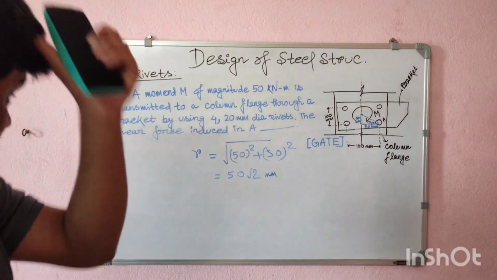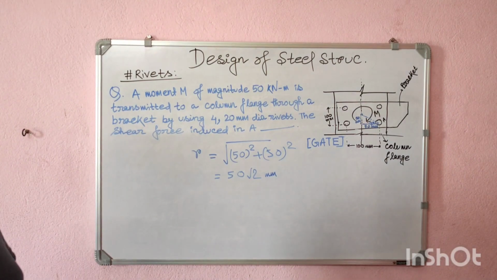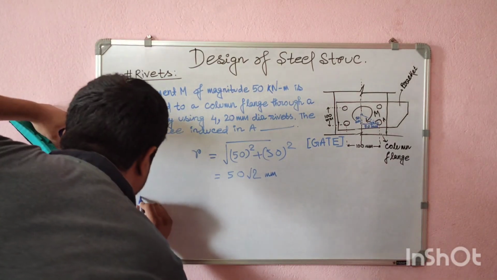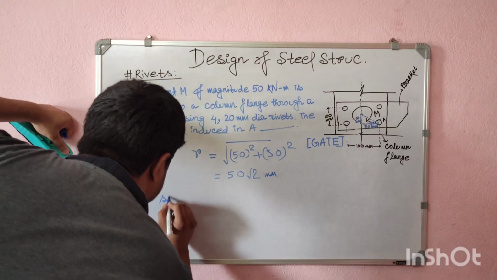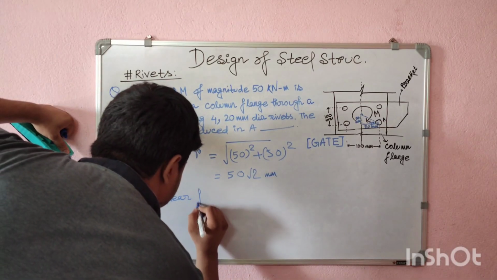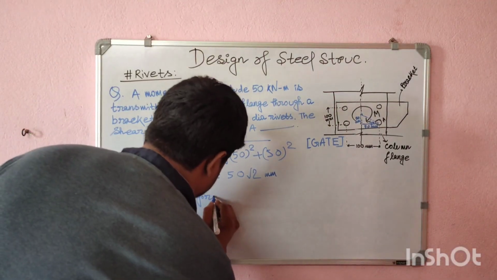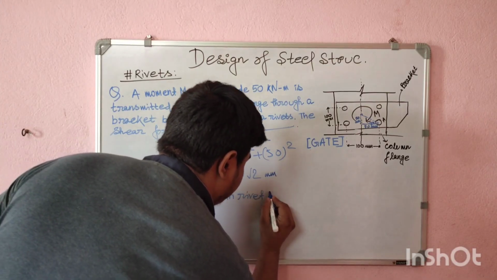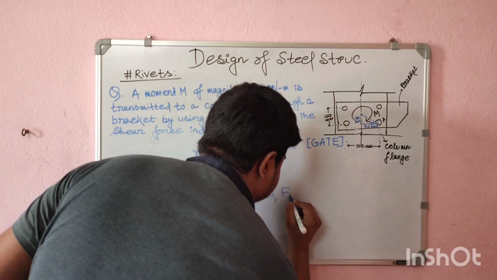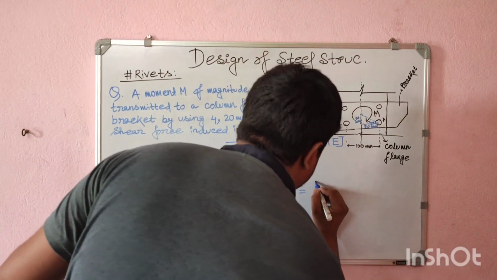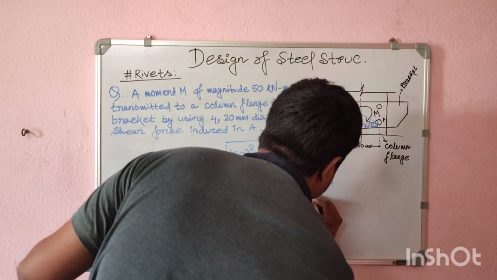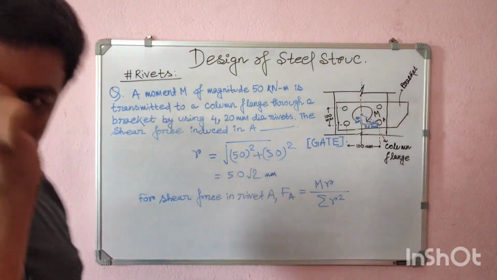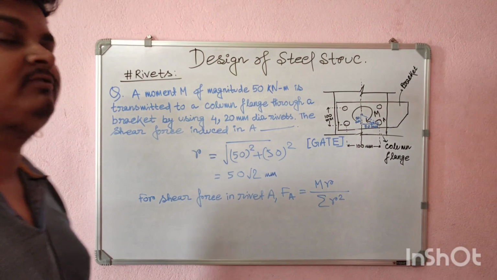So after that they have to find out the shear force in the rivet A. So we know the formula that the shear force in rivet A, let's take as FA equals M R by summation of R square. If you want to know how this formula is coming, you can follow my class.